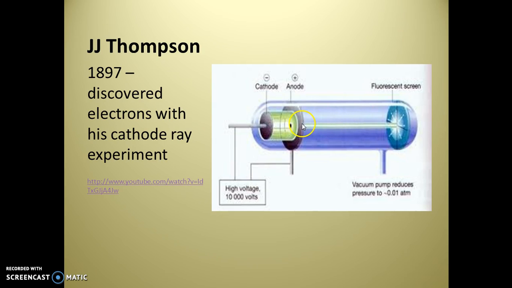So when he switched the current, he noticed it would bend the other way, again being attracted to the positive plate and deflected from the negative plate. So he was able to determine that there is some other particle in these atoms that carries this negative charge, and so he gave it the term electrons.